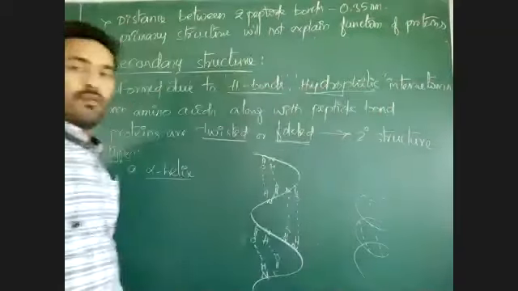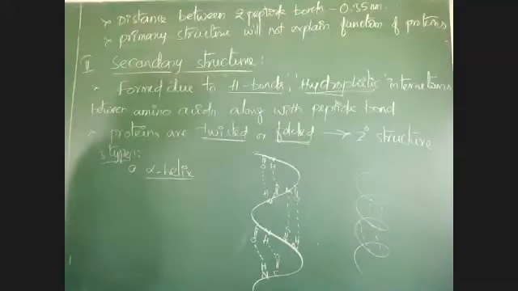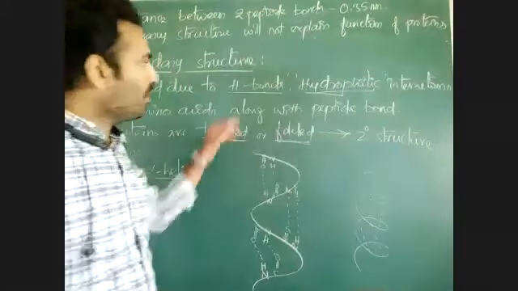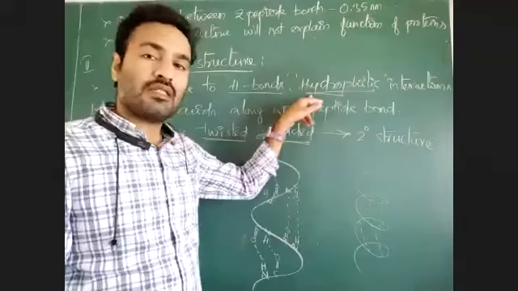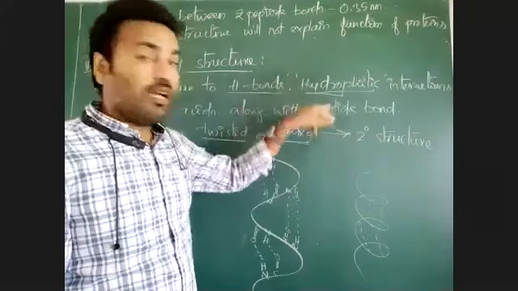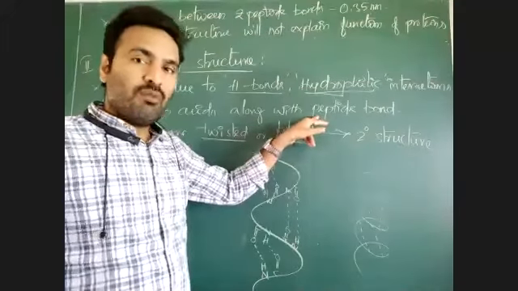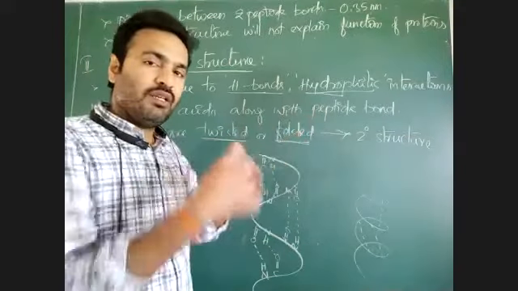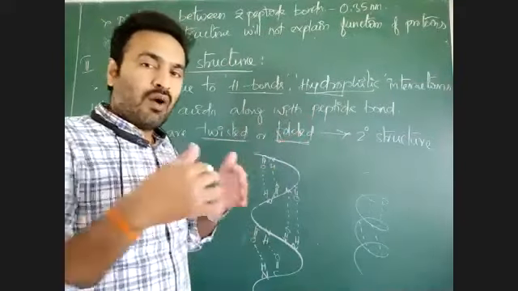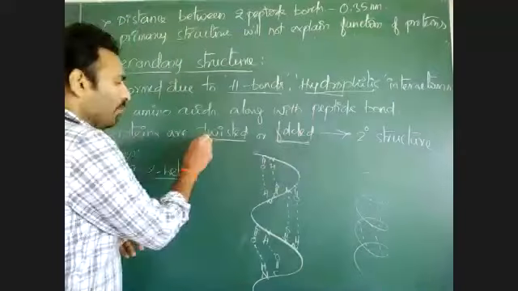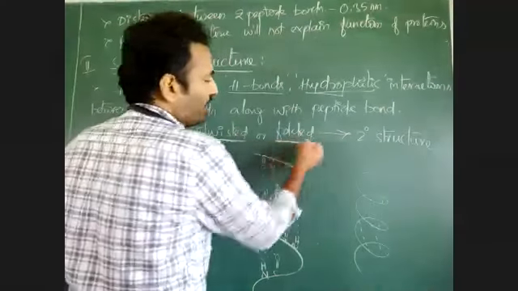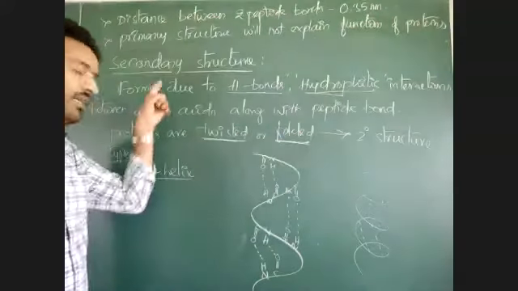Sometimes there may be formation of ionic bonds also. When all of these are formed, some more groups are involved in bonding. When that bonding is formed, then that protein chain may be twisted or folded. That is called a secondary structure.